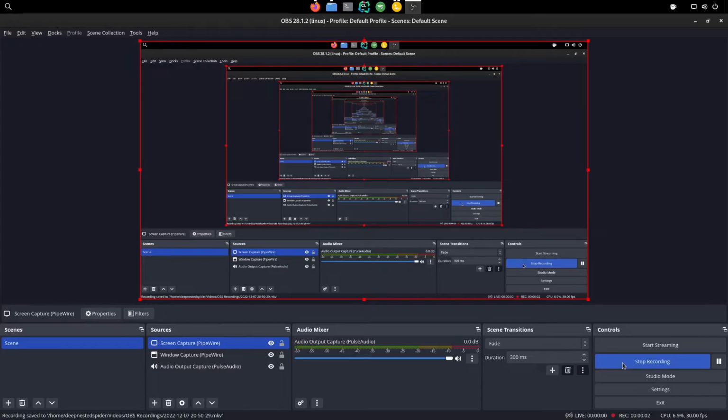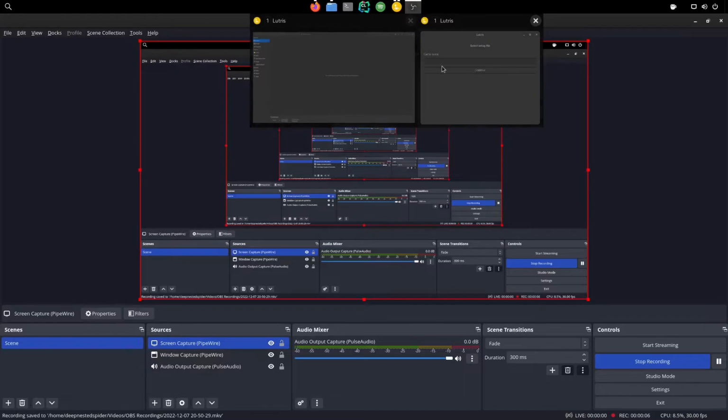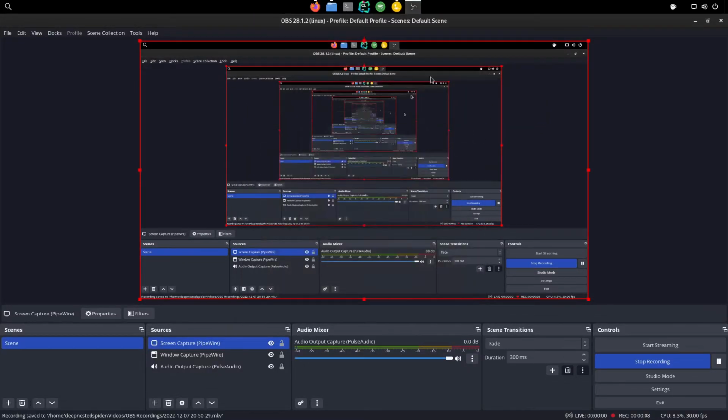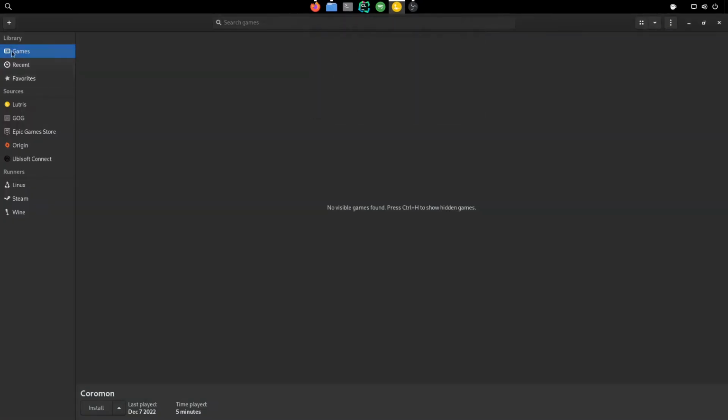Welcome everyone. Today we have a quick tutorial about how to run updates of GOG games on Lutris.